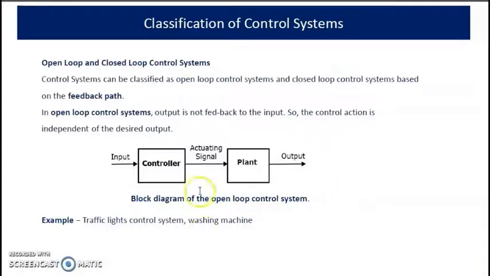It is shown in this block diagram. Input is given to a controller. Depending upon the controlling action, actuating signal is given to plant and we will get some output. It may not be the desired output. Examples are traffic lights, washing machine, etc. Traffic lights using a timer is an example for open loop control system.